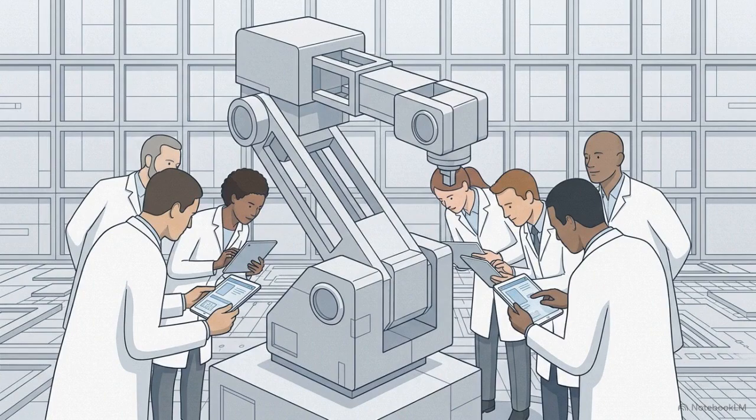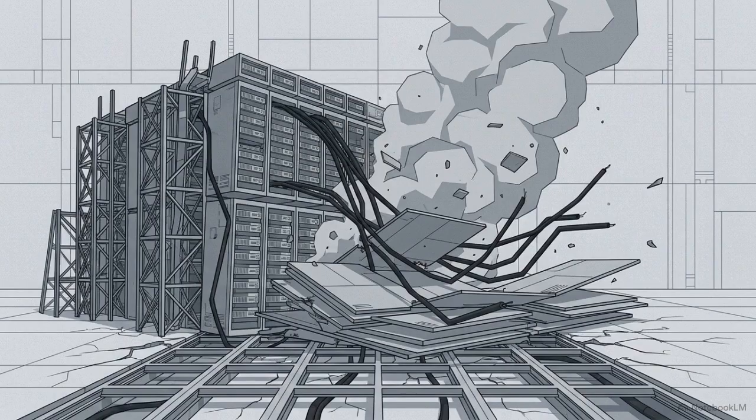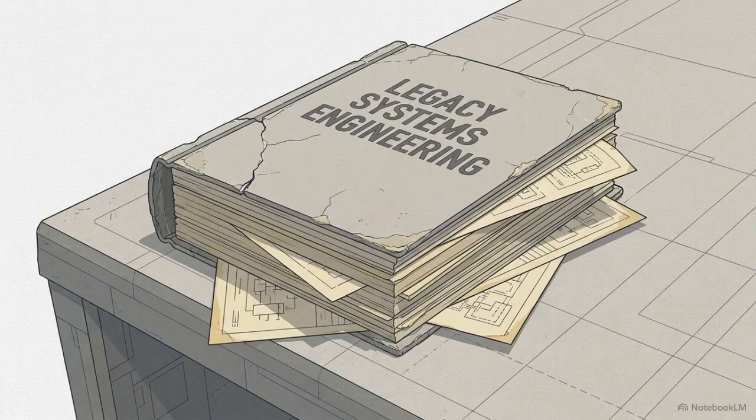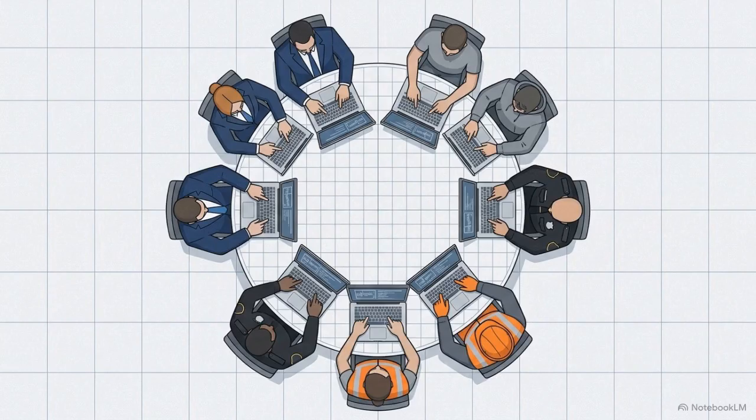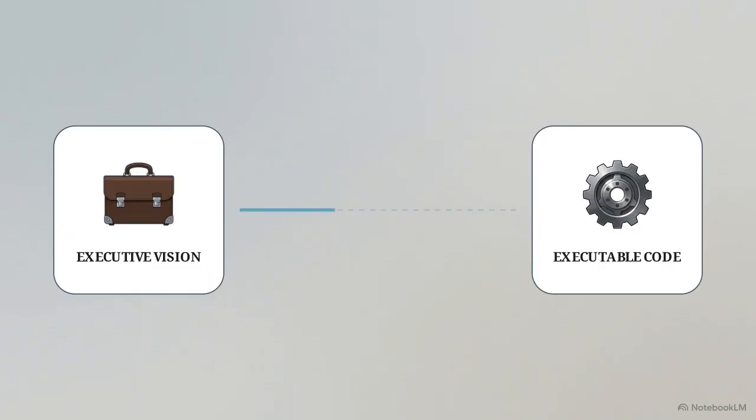You can hire the brightest engineers on the planet, but if the strategic vision gets lost in translation during execution, the project will collapse under its own weight. Traditional systems engineering frameworks often fall short because they track a product's lifecycle without aligning the competing human interests or translating executive vision into executable code.